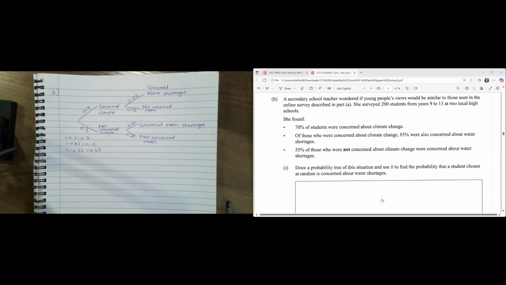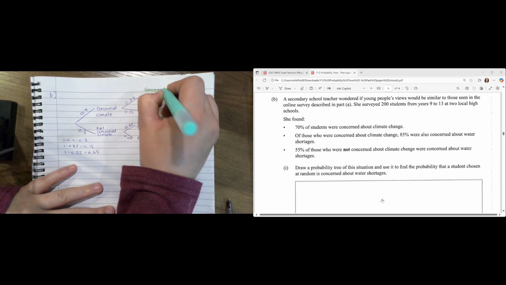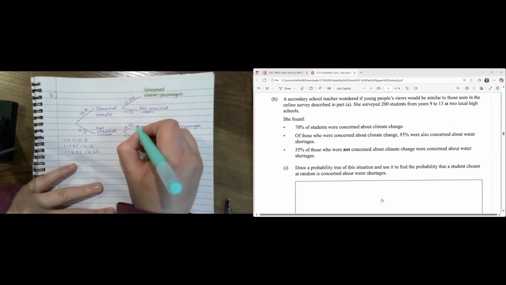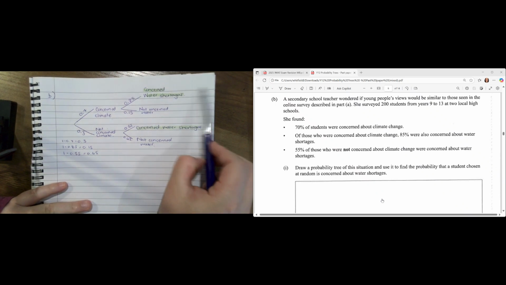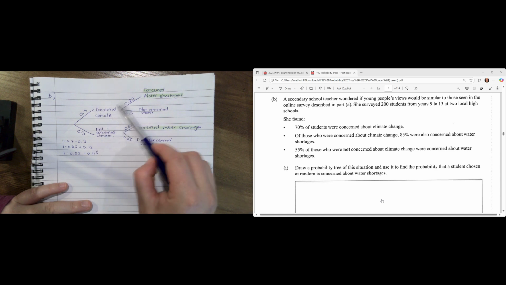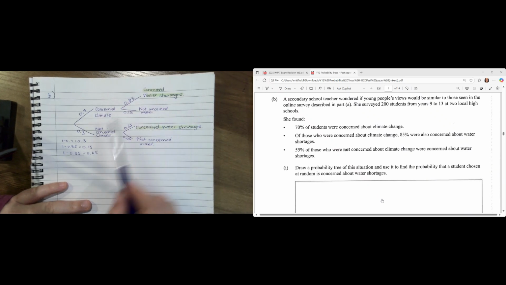So if I grab my highlighter, let's go and find where are students concerned about water shortages. Well, up here, we are concerned about water shortages. And over here, we're concerned about water shortages. So we've got to work out this probability by going 0.7 multiplied by 0.85. We're going to get an answer, and we're going to add 0.3 multiplied by 0.55 to get this probability.